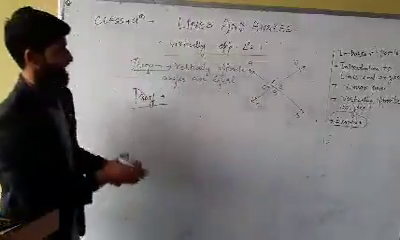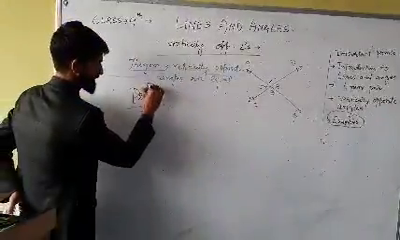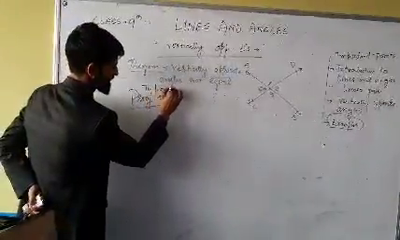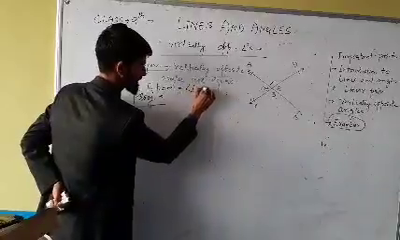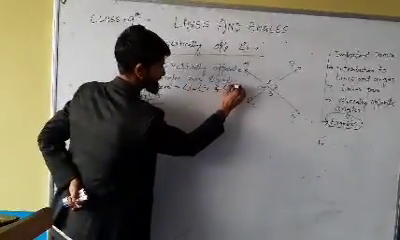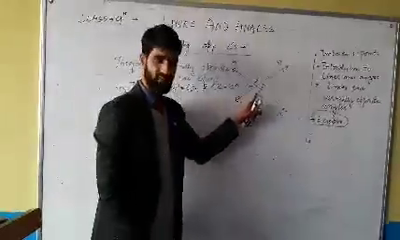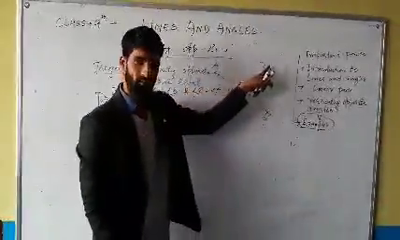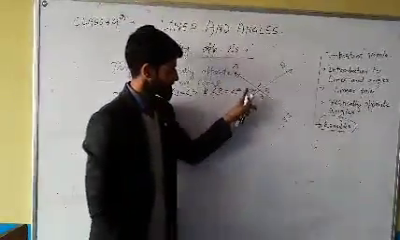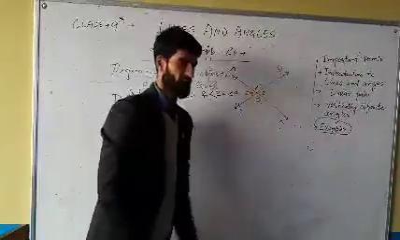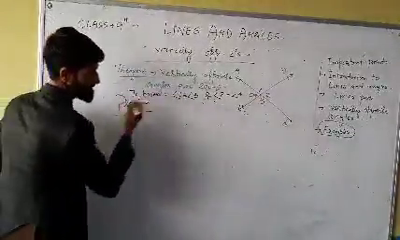First of all, I have to prove that angle 1 is equal to angle 3 and angle 2 is equal to angle 4. For your ease and comfort, I have named these angles, otherwise I could have written AOD angle, AOC angle, COB angle, BOD angle. I made it very much comfortable for you.